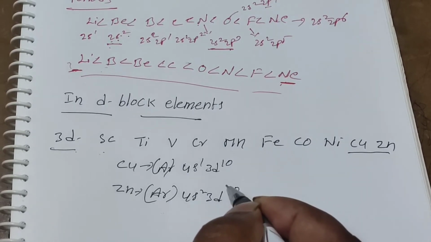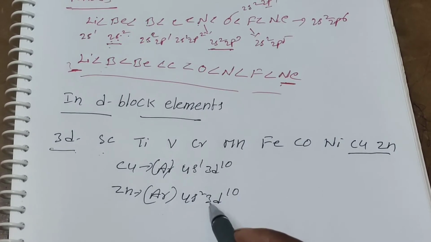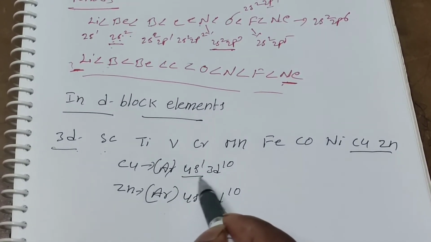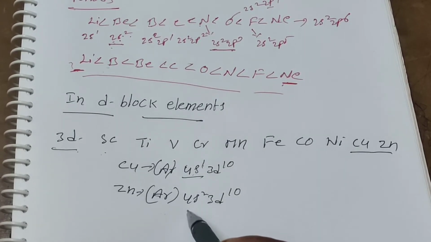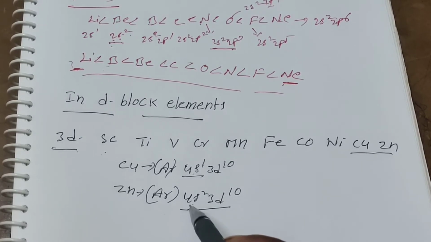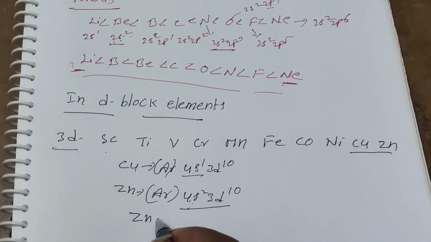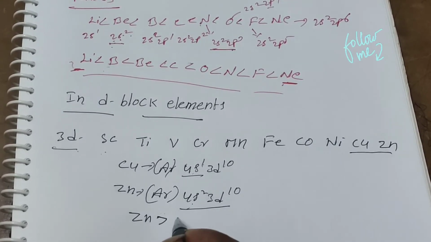Which one has the highest ionization energy value? In copper, the 4s has only one electron, whereas zinc has two electrons and is completely filled in the d orbital along with the s orbital. That's why zinc has a higher ionization energy value than copper.